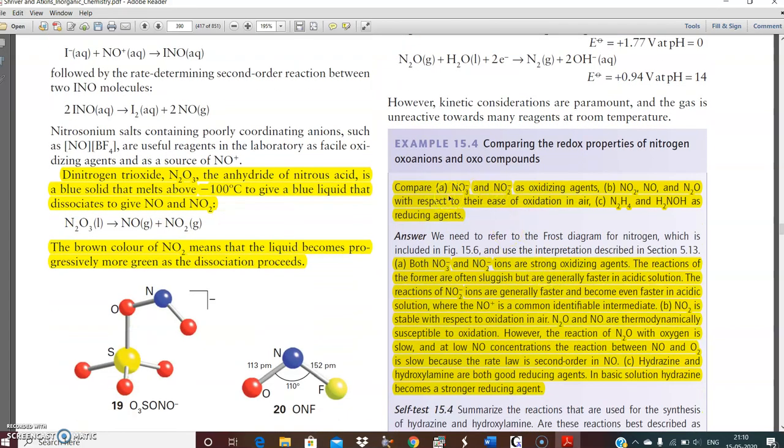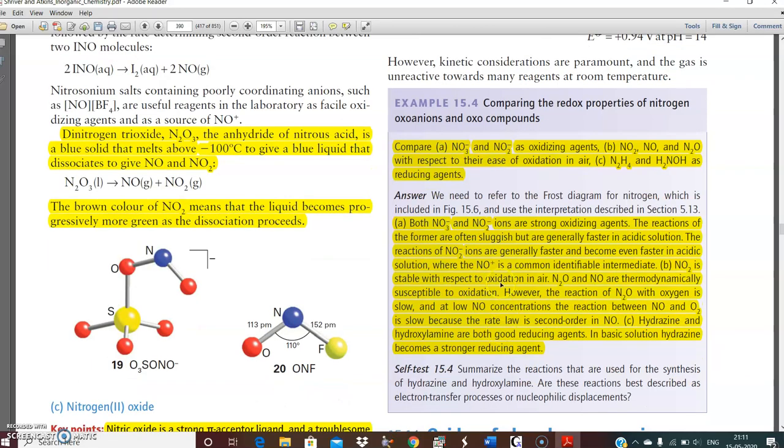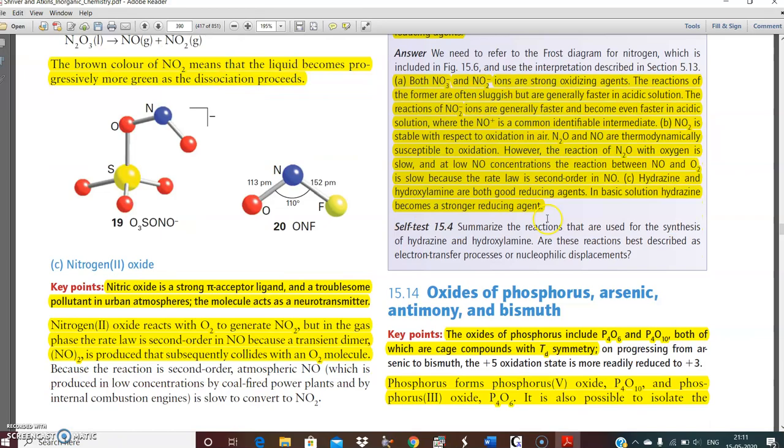Sometimes this question may be asked: compare NO3 minus and NO2 minus as oxidizing agents. These kinds of questions may be asked. A hint is given. If you go through different books, you will get more and more information.